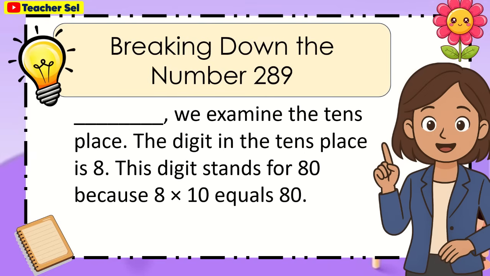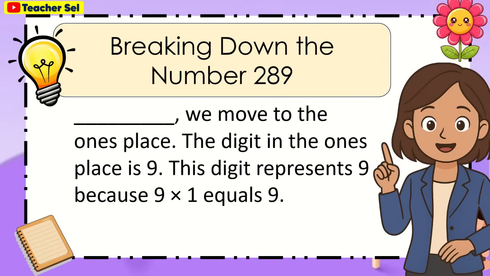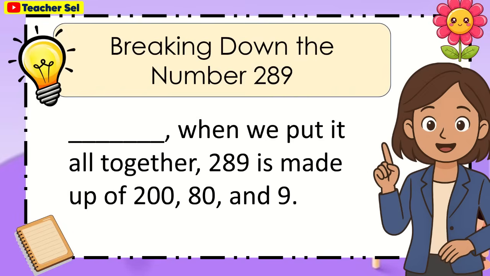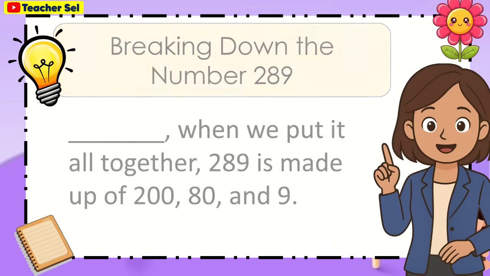This digit stands for 80 because 8 times 10 equals 80. Blank, we move to the ones place. The digit in the ones place is 9. This digit represents 9 because 9 times 1 equals 9. Blank, when we put it all together, 289 is made up of 200, 80, and 9.